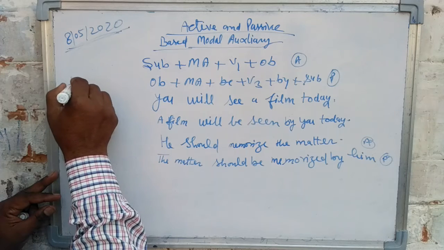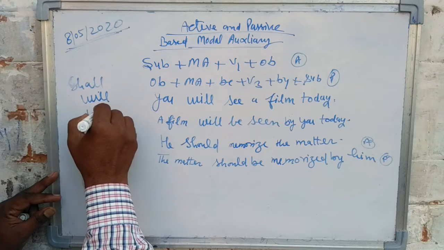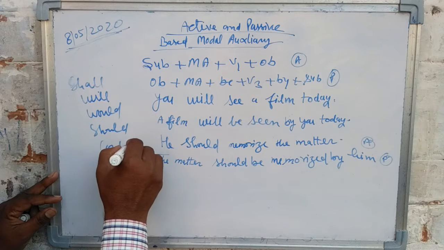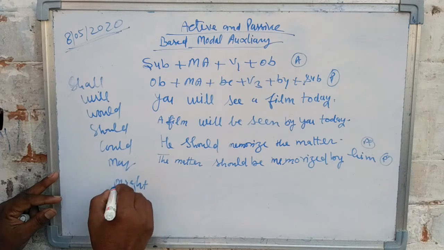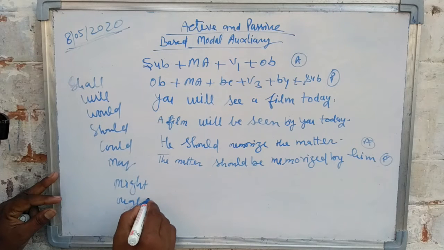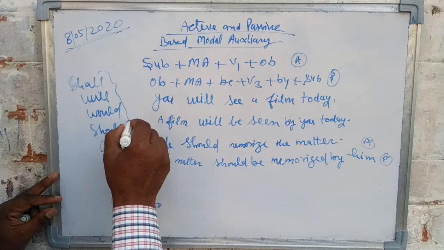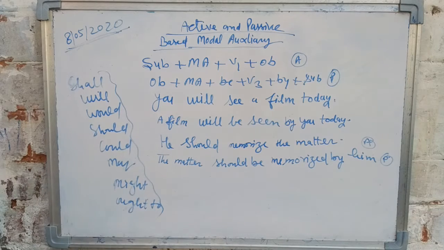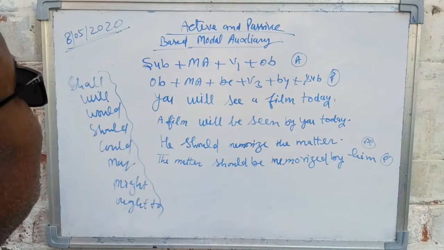Should, shall, will, would, should, could, may, might, ought to. These are modal auxiliaries. And in active and passive voice, their work is just on this formula.